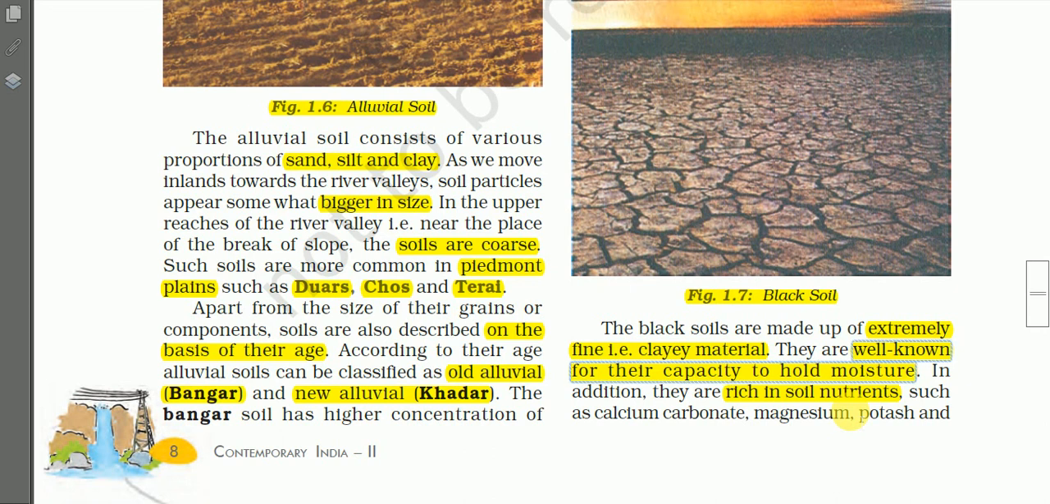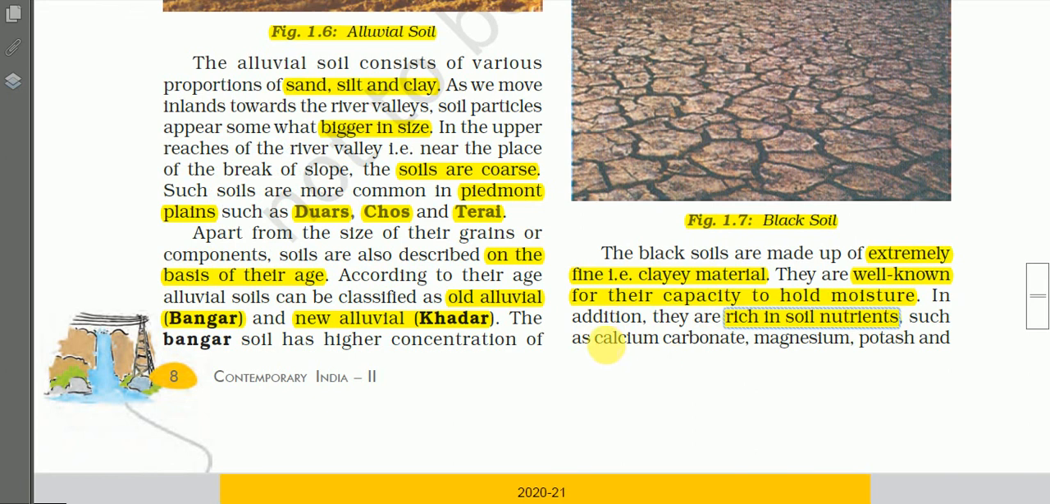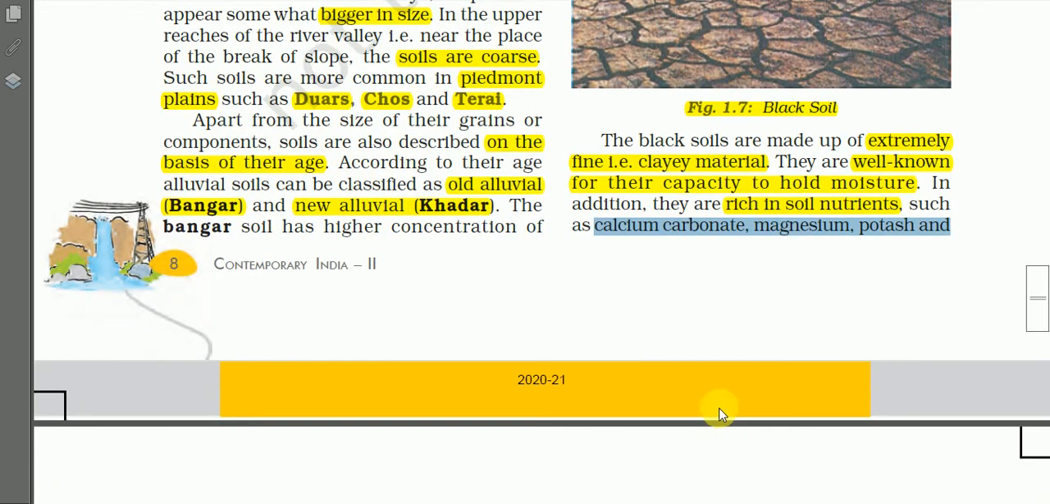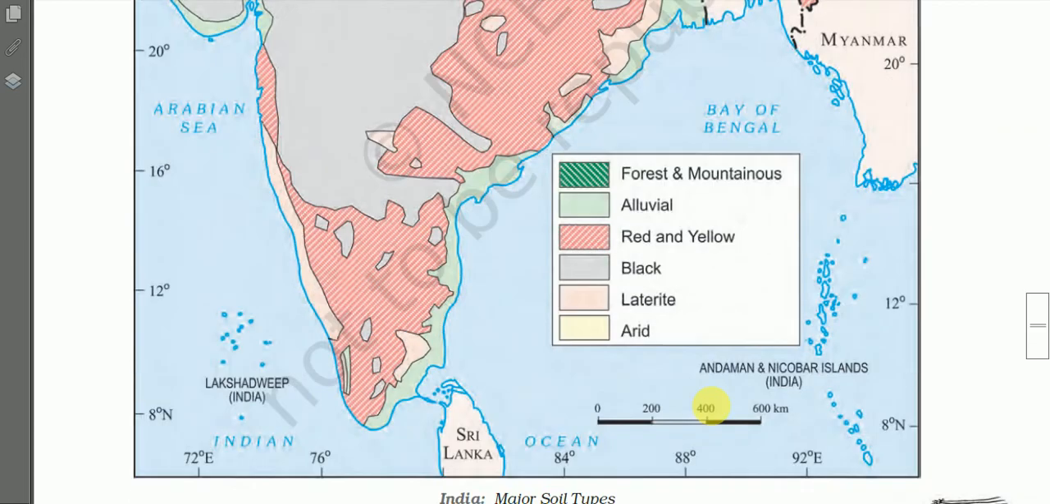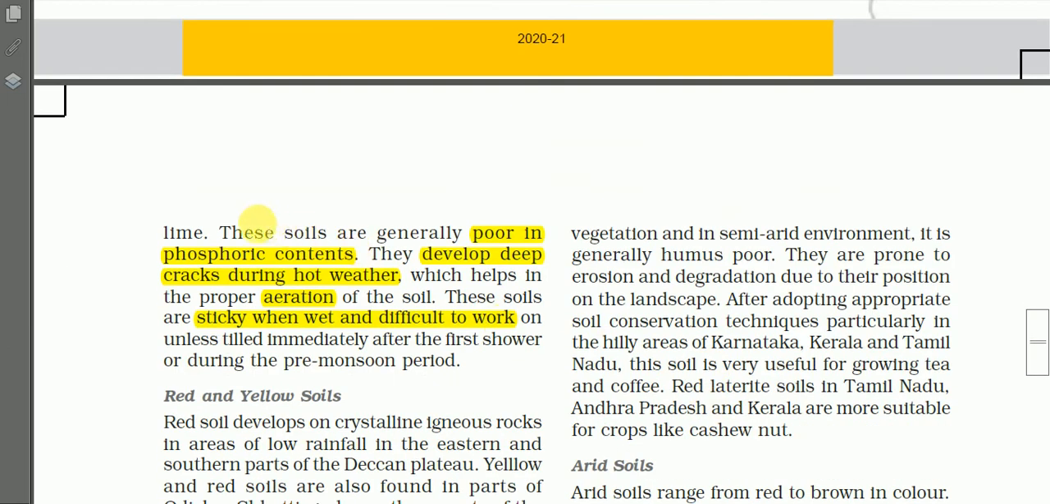One important characteristic of this soil is that these black soils are well known for their capacity to hold moisture. That means they can retain moisture for a long time. Once the water is absorbed, the water will be there in the soil for a long time. In addition, they are rich in soil nutrients such as calcium carbonate, magnesium, potash, and lime. However, black soils are generally poor in phosphoric contents.